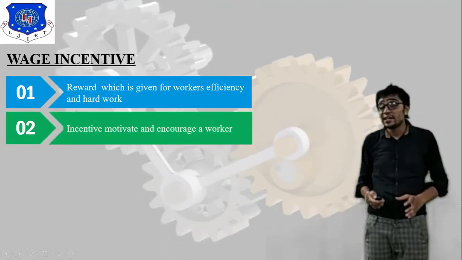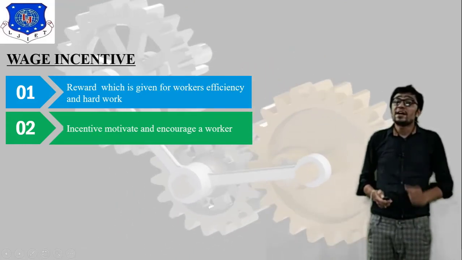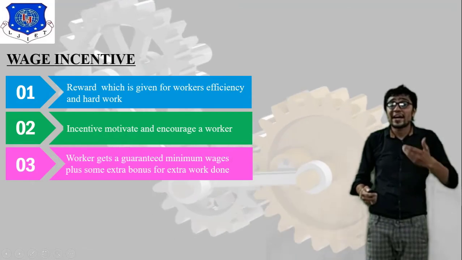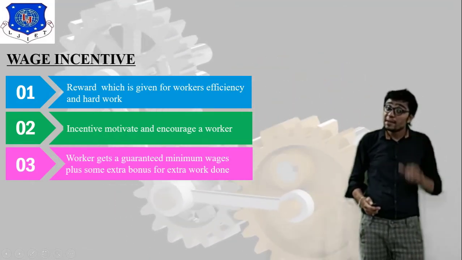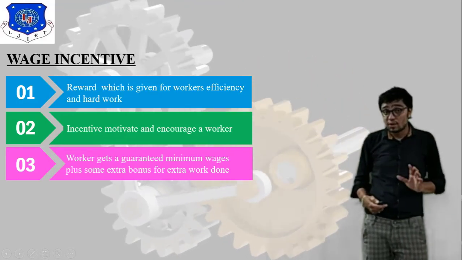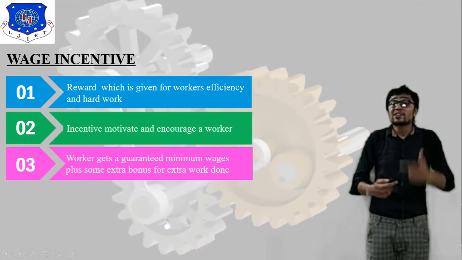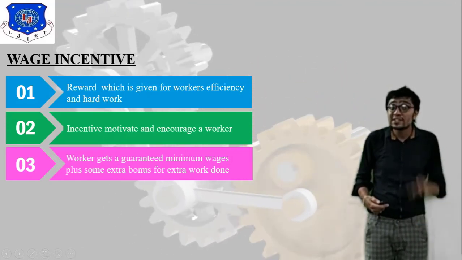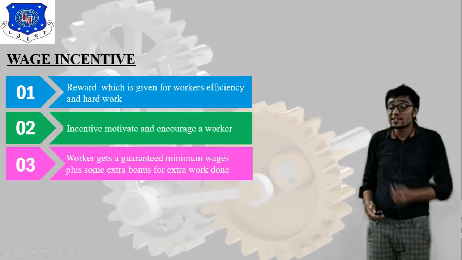It is very clear: motivate and encourage a worker. Third, the worker gets a guaranteed minimum wage plus some extra bonus for their efficiency. This extra bonus is called wage incentive plan, or wage incentive.